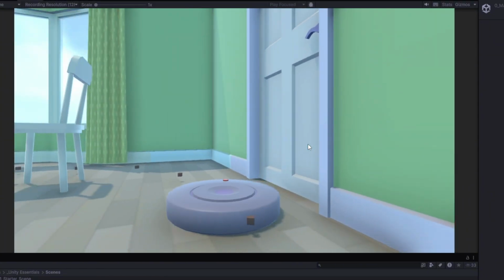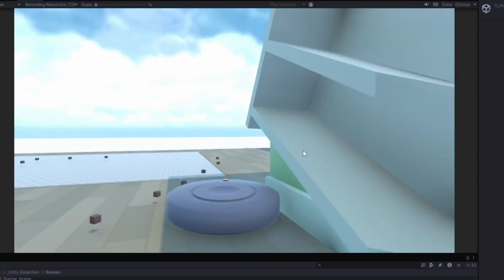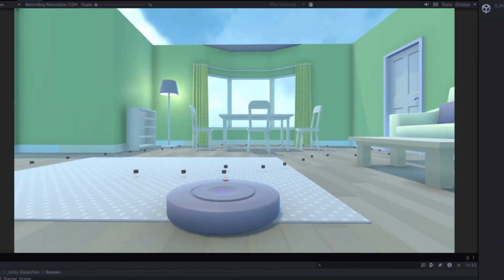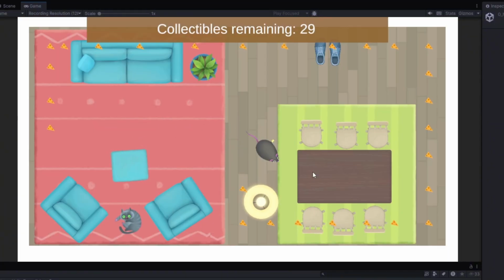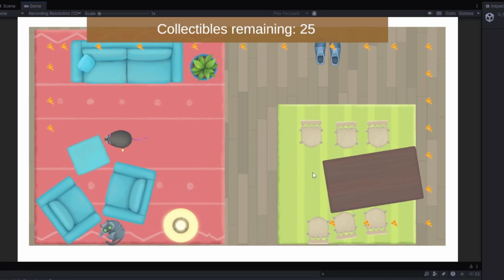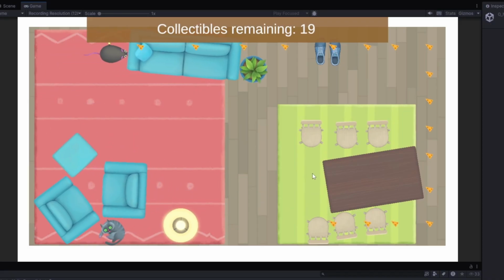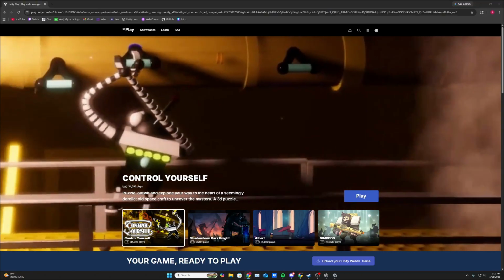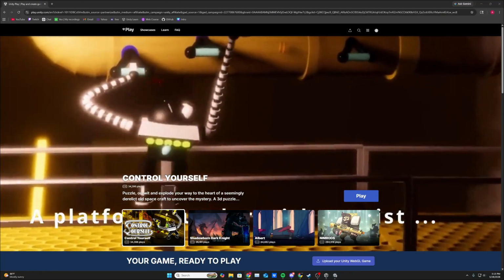Then we made a 3D vacuum game where we were supposed to clean up collectible objects like dirt, but I later broke this trying to add my own twist into it. My favorite project of this whole pathway was a 2D game where we were collecting cheese as a mouse in a room. We learned things about weight and how to push objects and top-down 2D movement, which is what I want my game to be. After this, we immediately published our game to Unity Play.